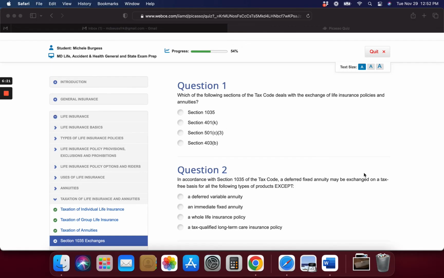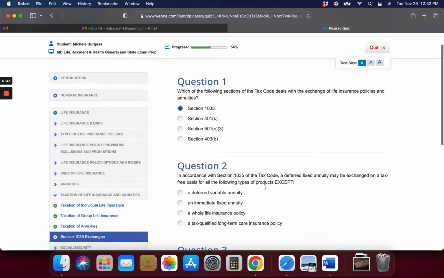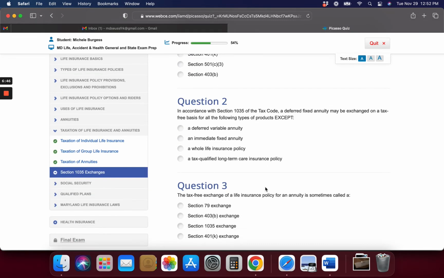Okay, so here are the 4 questions for this little lesson. Which of the following sections of the tax code deals with the exchange of life insurance policies? I think it's section 403B. Or is it section 1035? Maybe it's 1035. All right, in accordance with 1035 of the tax code, a deferred fixed annuity may be exchanged on a tax-free basis for all the following types of products, except... maybe a tax-qualified long-term care insurance policy.